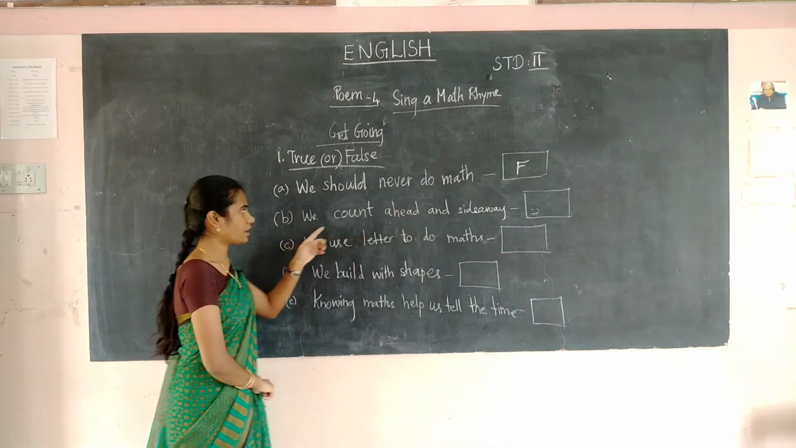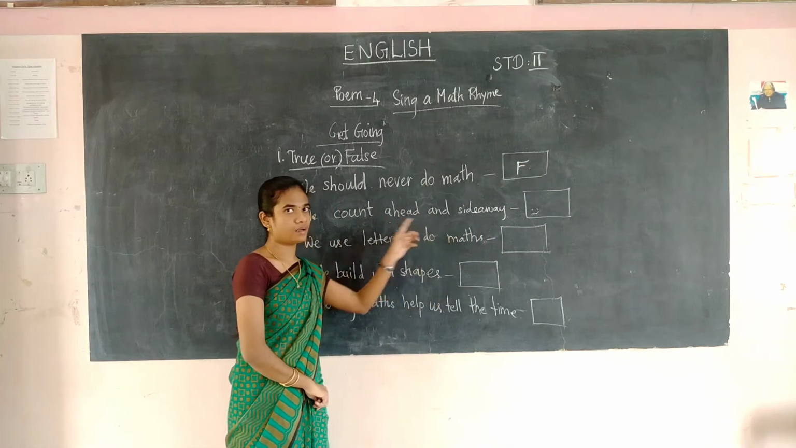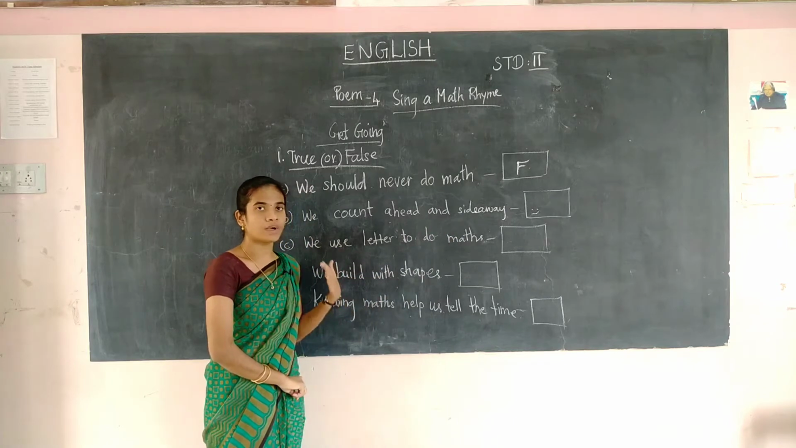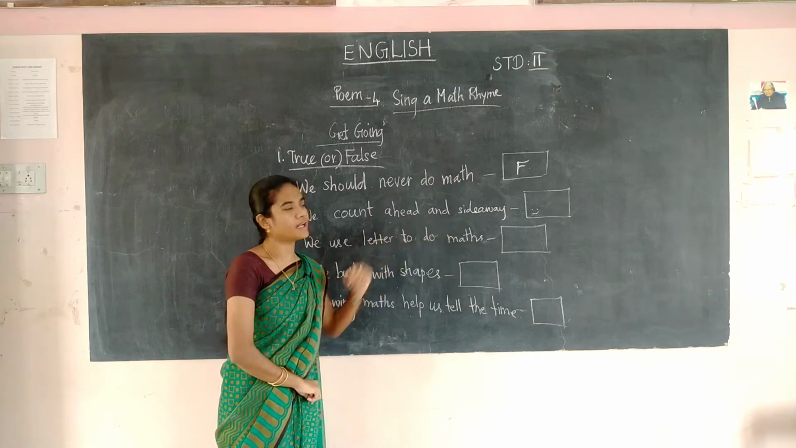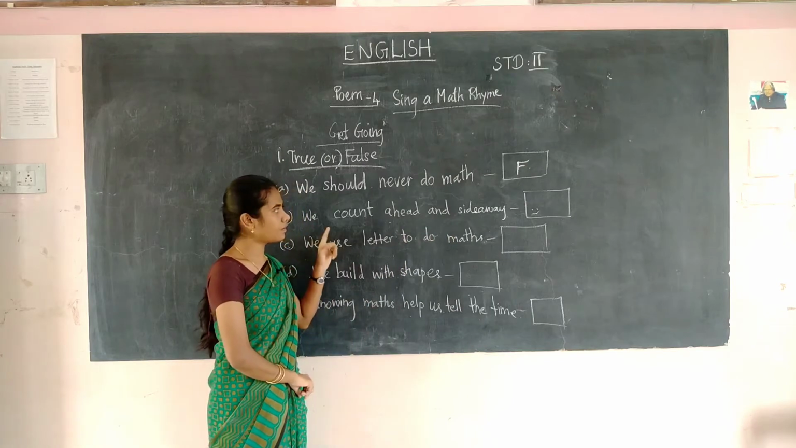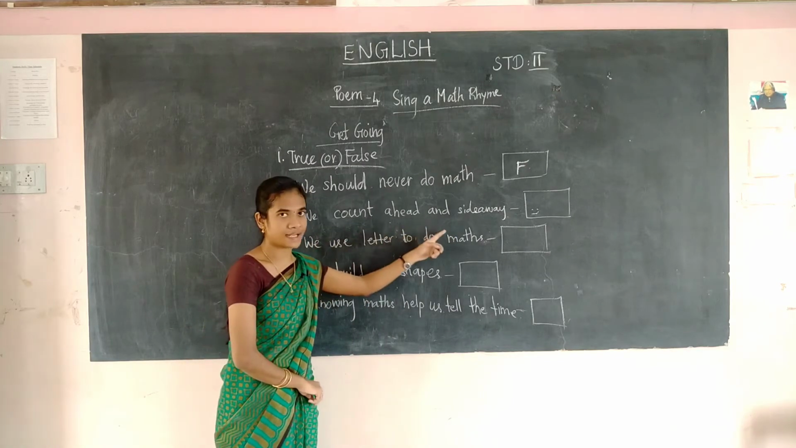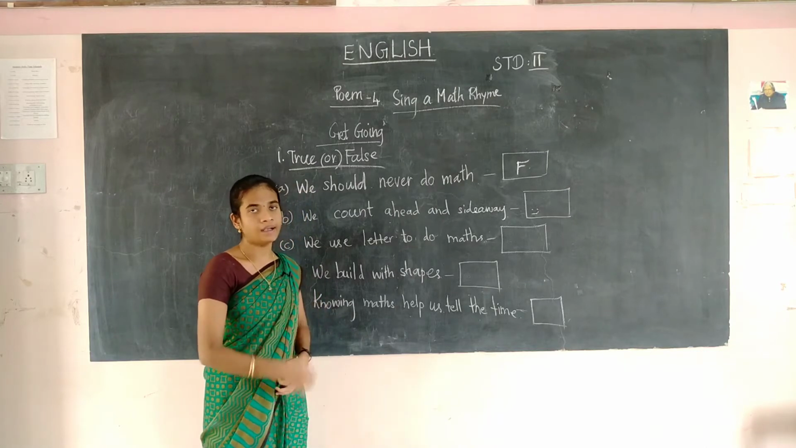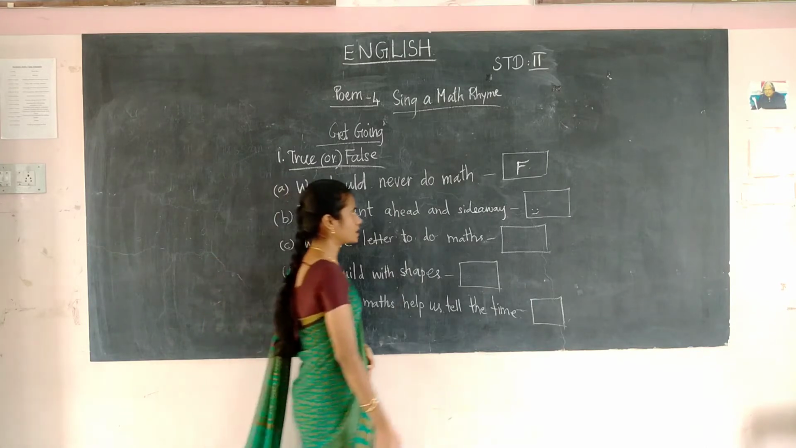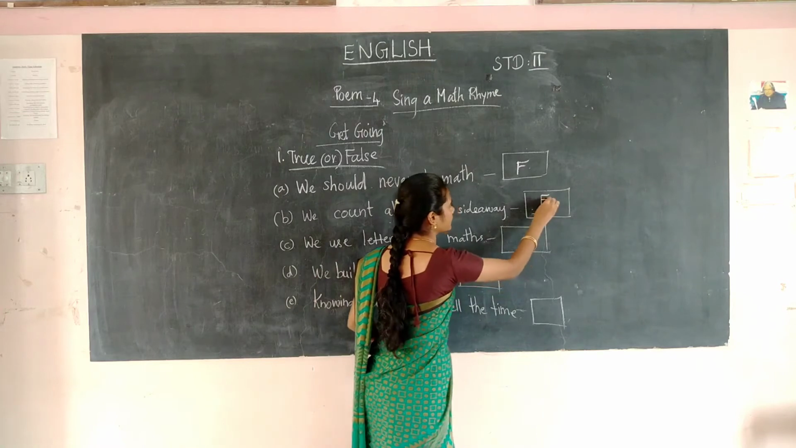The next one: we count ahead and sideway. How will we count? We will count only ahead and backward. But here they have given sideway, so it's false. How do we count? We count only ahead and backward only. So the statement is false.